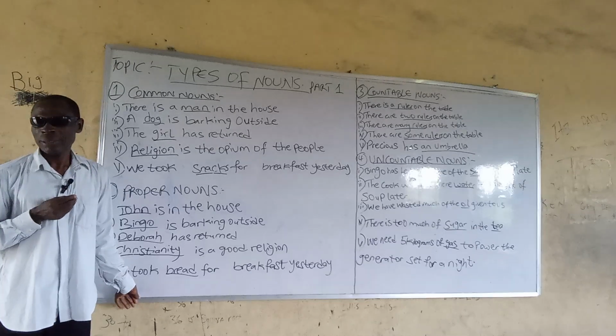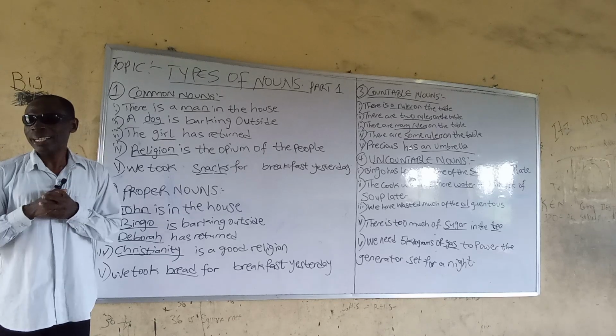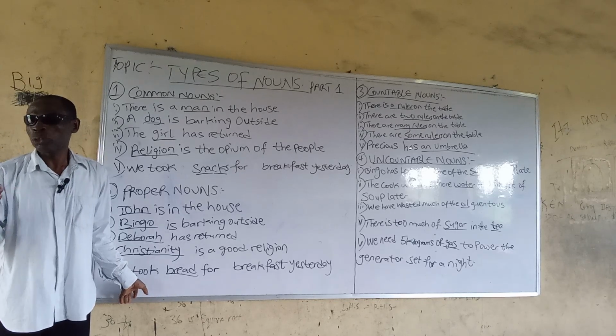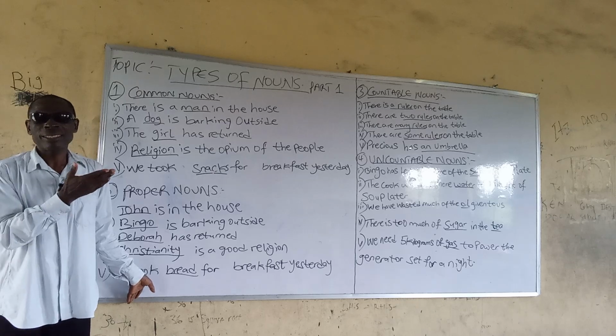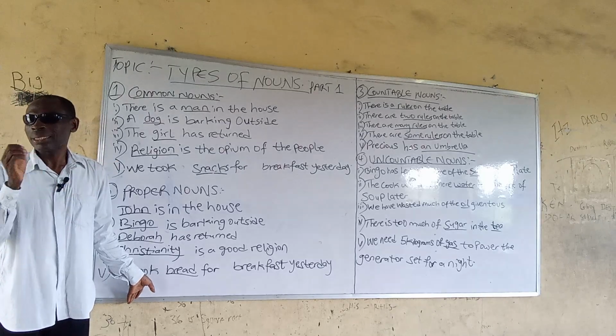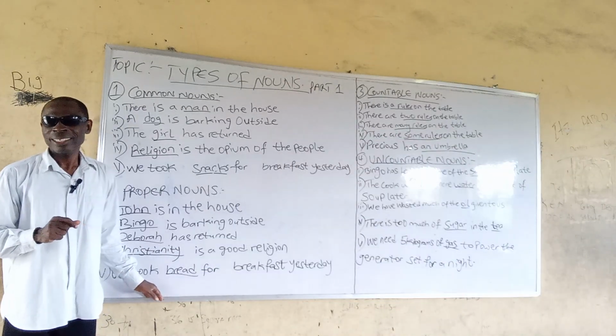Sentence number 2. We have wasted much of the oil given to us. Oil is an uncountable noun.